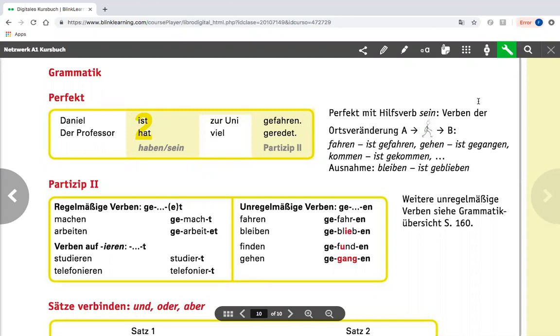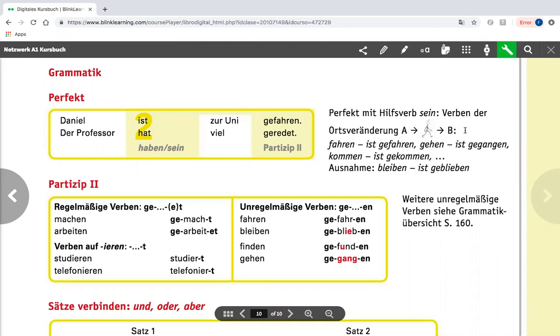So there are two parts to it. First, there is the Hilfsverb, which is a form of sein or haben, so to be or to have. And then there's a Partizip 2. So when do we use a form of to be and when do we use a form of to have? So here we have the explanation on the right.